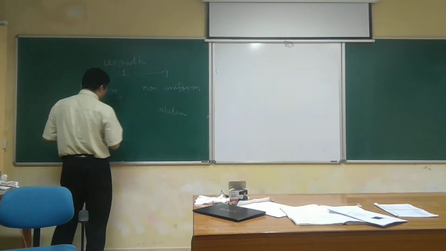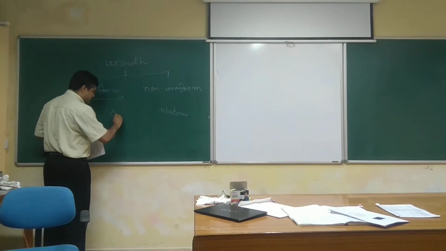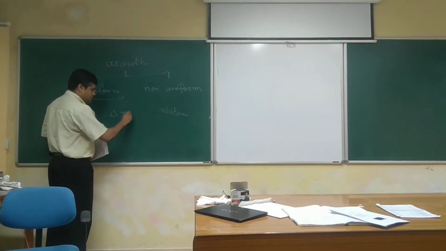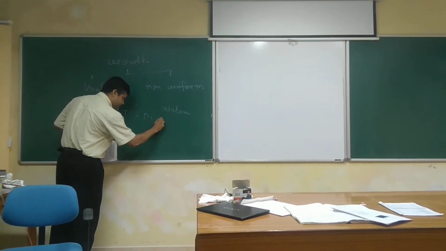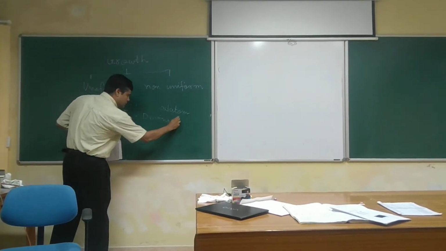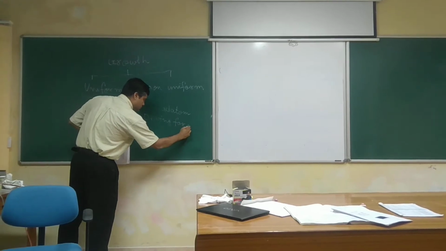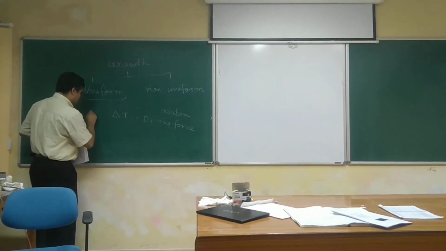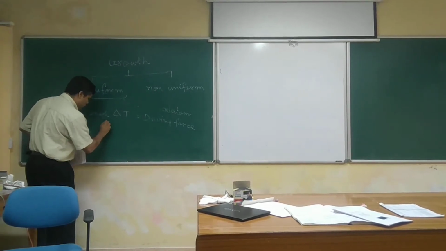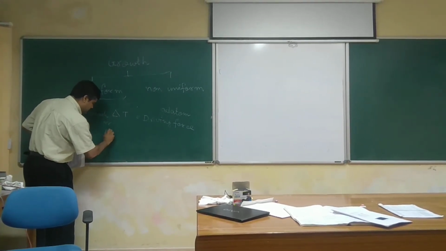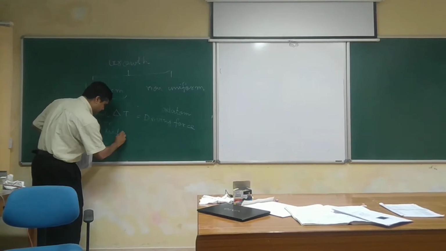If there is enough driving force available, which is enough delta T, which is equal to driving force. Or the surface is very rough.